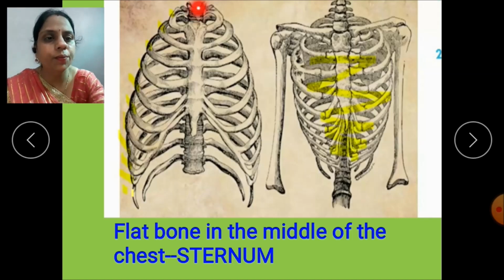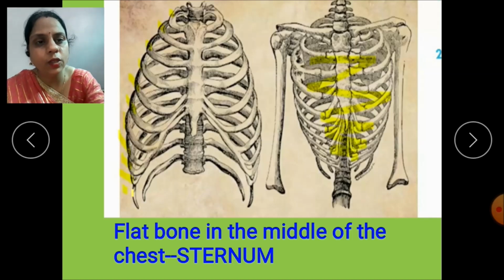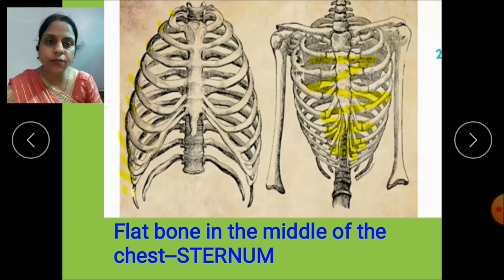Count with me. 1, 2, 3, 4, 5, 6, 7, 8, 9, 10, 11, 12. And they are attached to this flat bone in the middle of the chest, which is called the sternum.